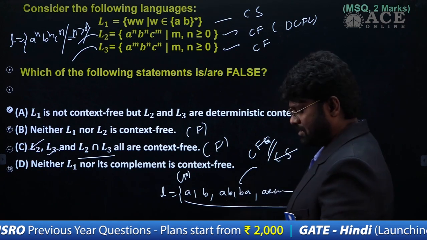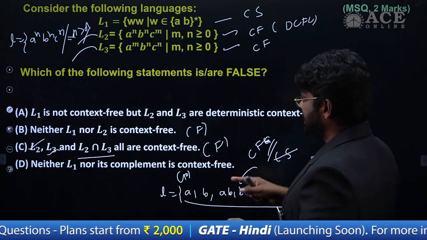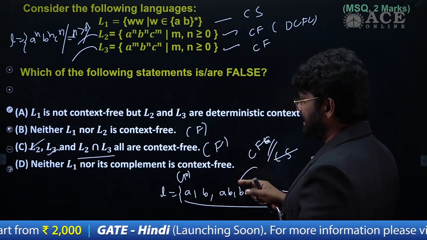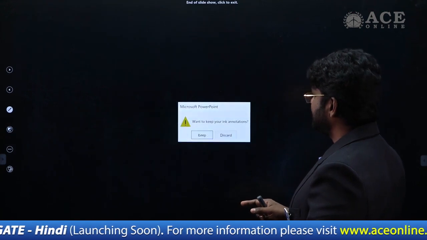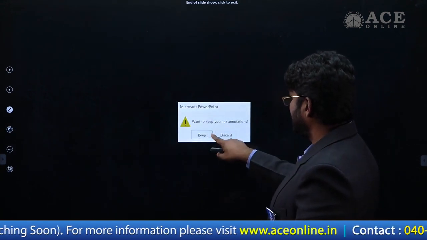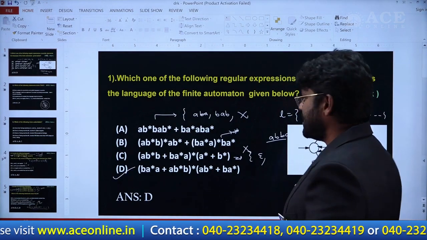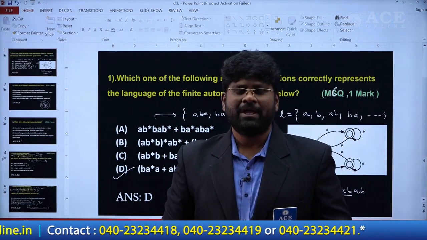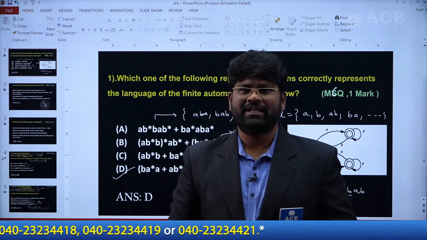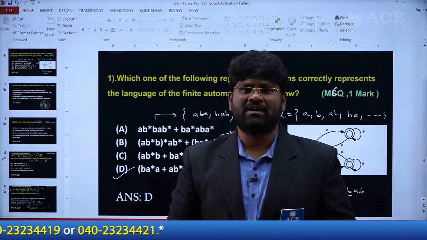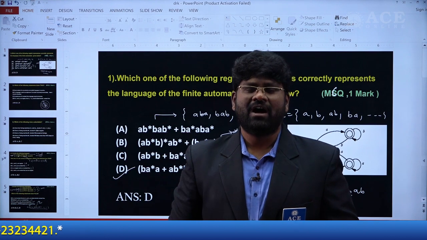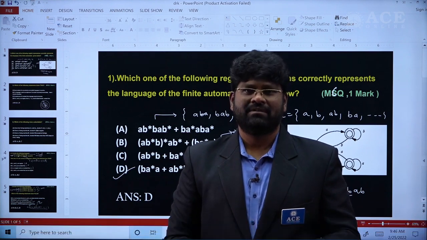So the right answer of this question: as per the statements, the false statements are B, C, D, all are false statements. So we can take all of them in this list. These were given in GATE 2022 from the course of Formal Language and Automata Theory, or else the Theory of Computation, right?